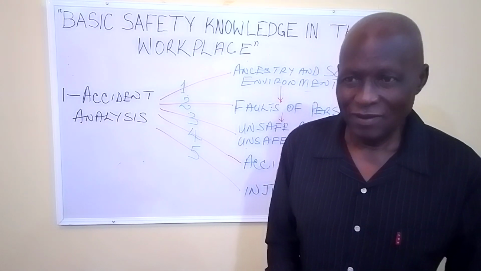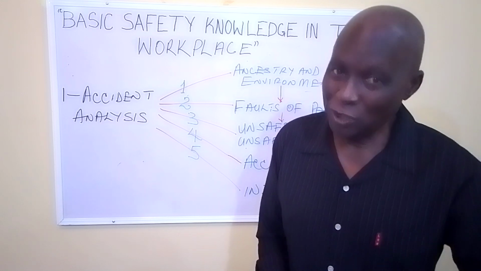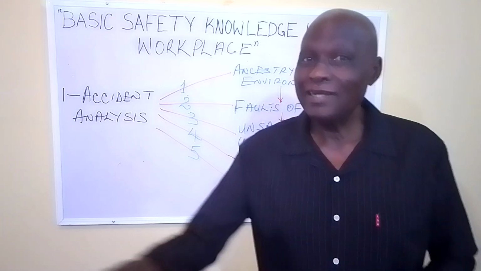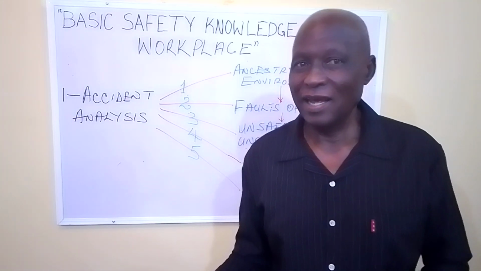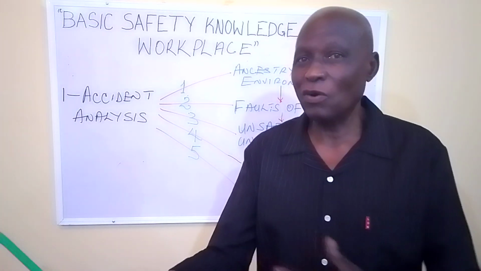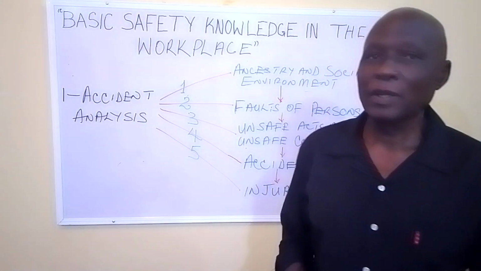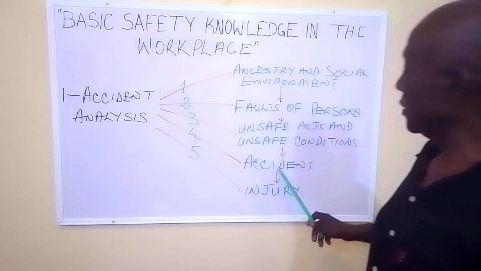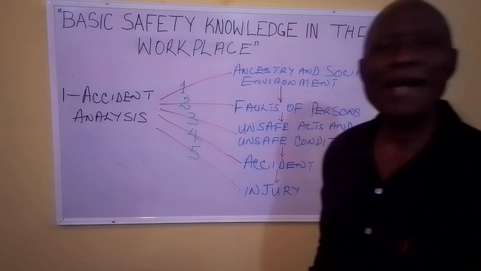One, you're doing welding with a source of ignition, and there is that gas or flammable fluid there, you see, the two conditions have met, then what are you thinking of? The next thing is what? Bam, explosion, accident.